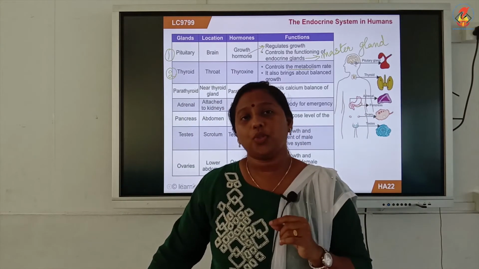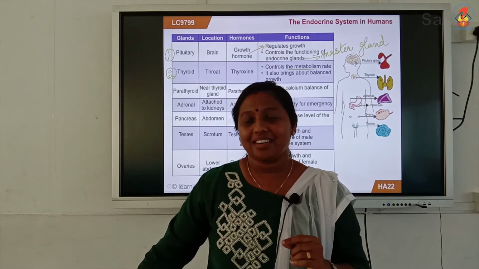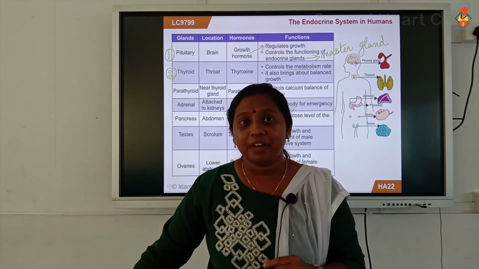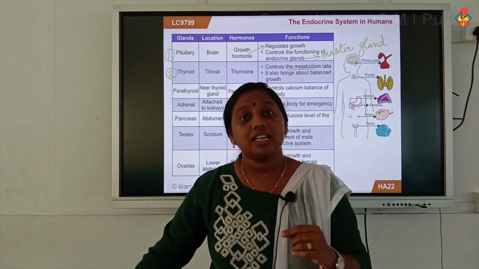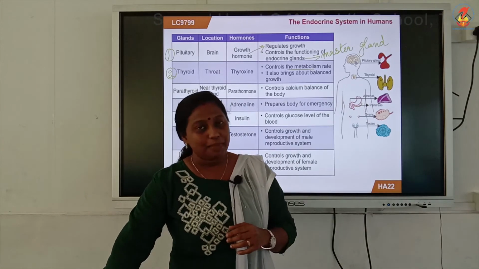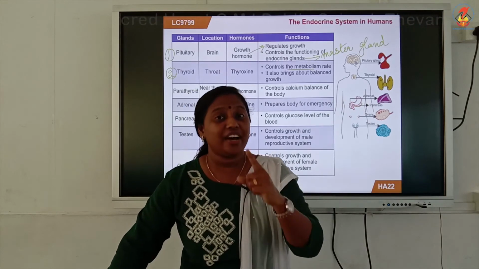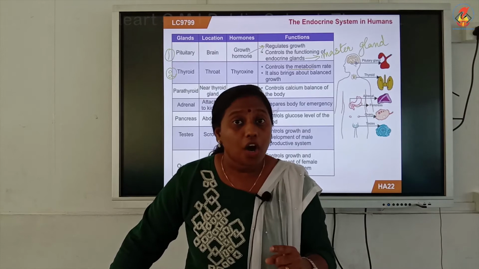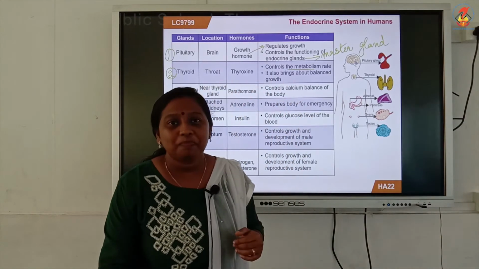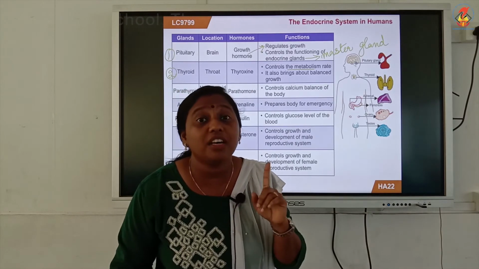Okay, now one more thing. This thyroid gland can release the hormone called thyroxine only if your body is having a sufficient amount of iodine in it. That means the deficiency of iodine in your body will cause the under secretion of thyroxine. Thyroid gland will not be working properly.